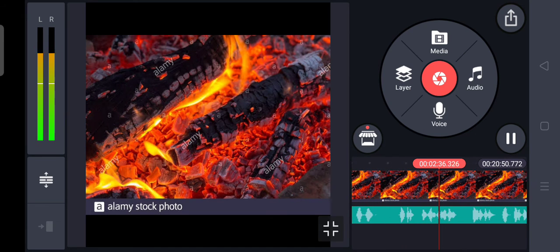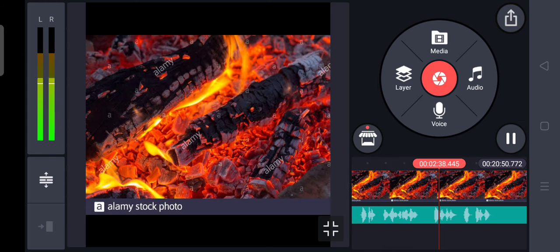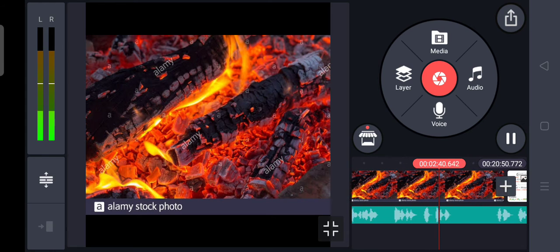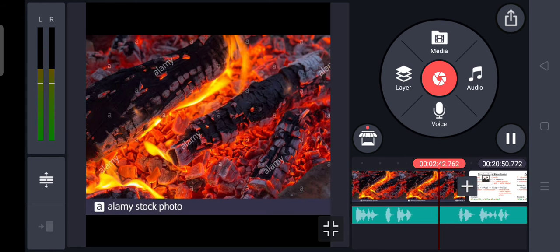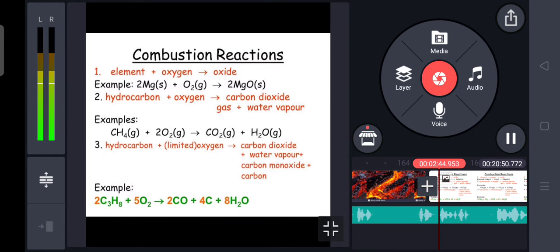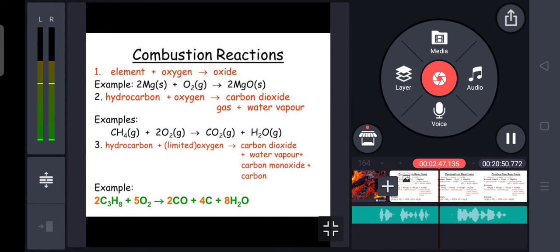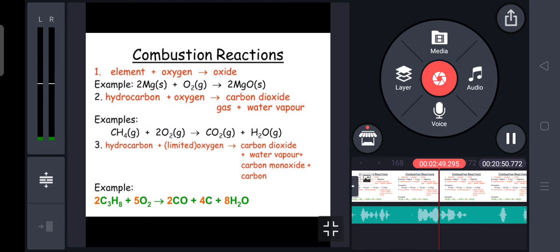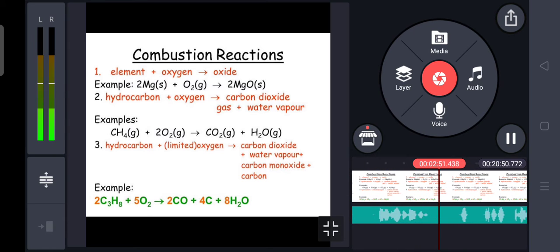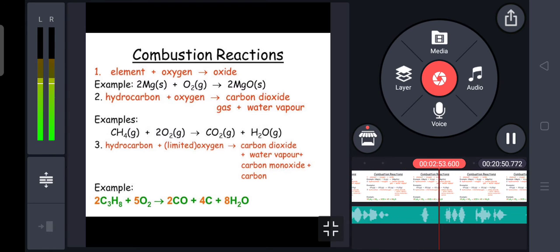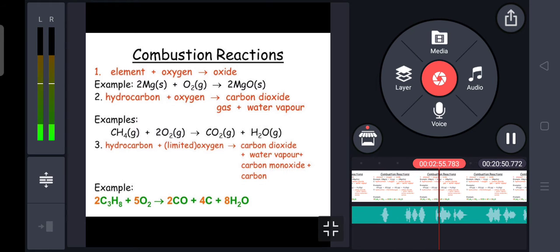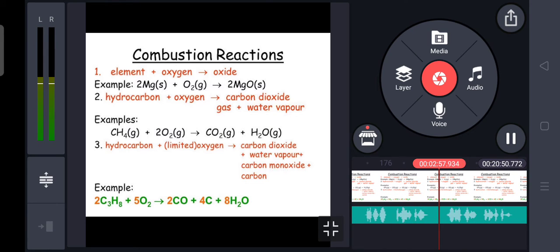So if you notice, in both of these examples, one thing is common, that is oxygen. So oxygen is very necessary for combustion to take place. Actually, without oxygen, no combustion is possible. So oxygen is a supporter of combustion.